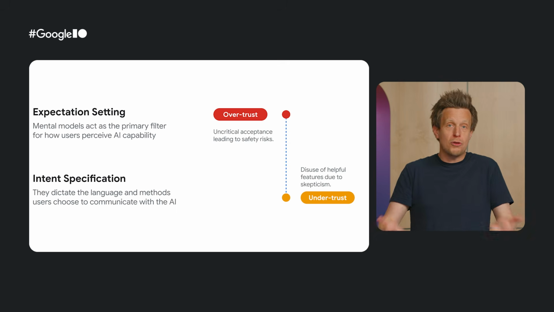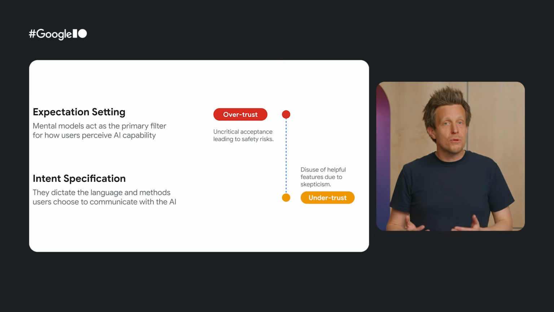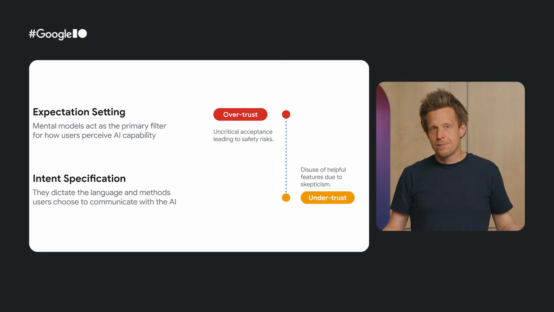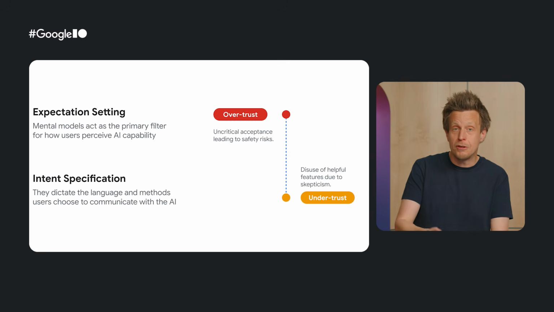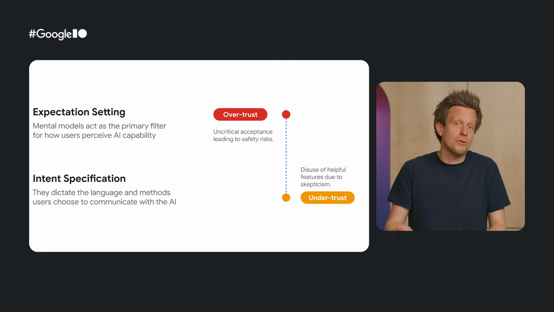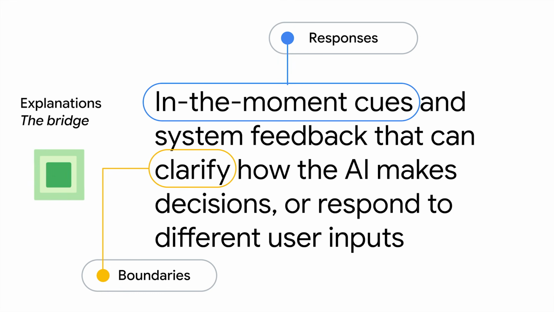Or if they expect human-level understanding, a user might use language designed to motivate and describe the big picture. But if expectations are purely utilitarian and functional, they might provide more explicit, detailed instructions to AI for it to produce good results. Next, we have explanations, our bridge.